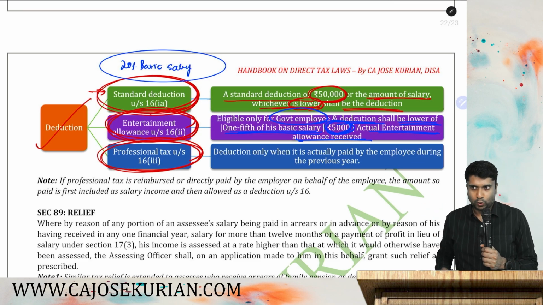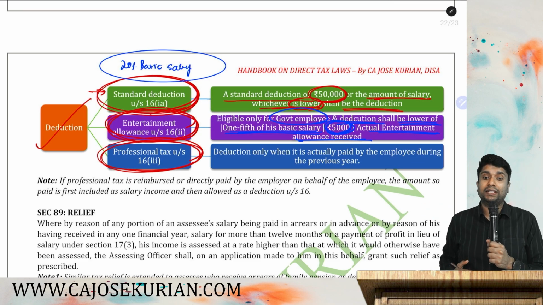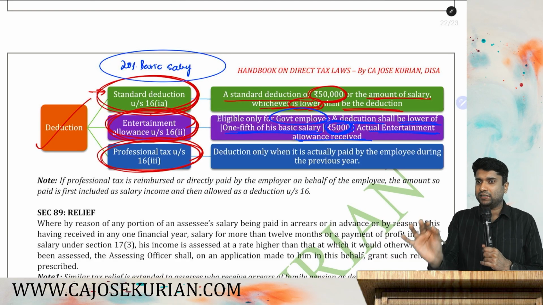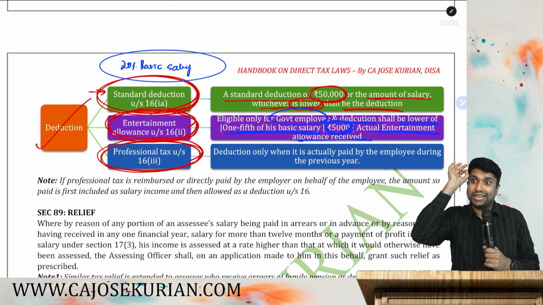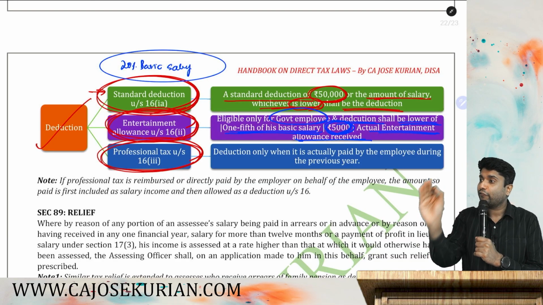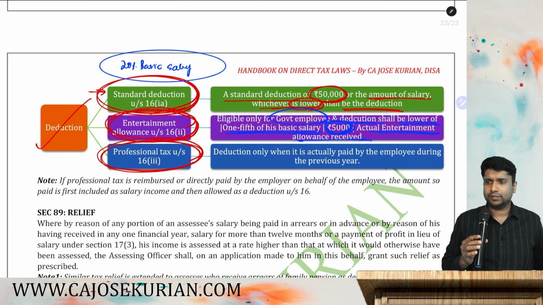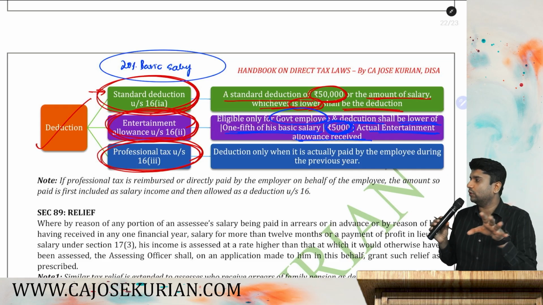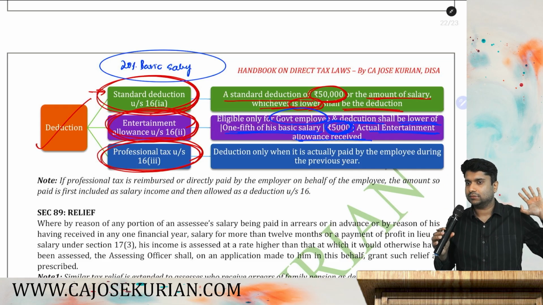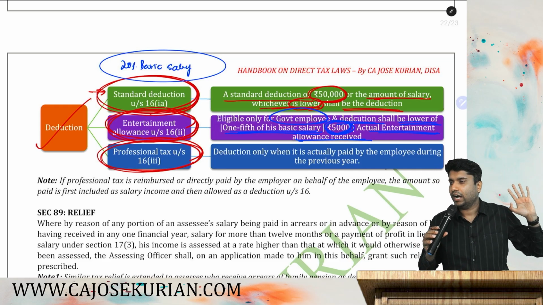Every person in India who is employed has to pay professional tax. Normally it is 1,000 rupees to 2,500 rupees a year. Are you with me?